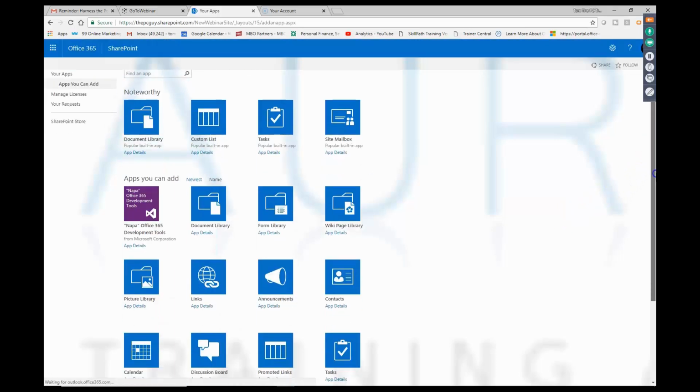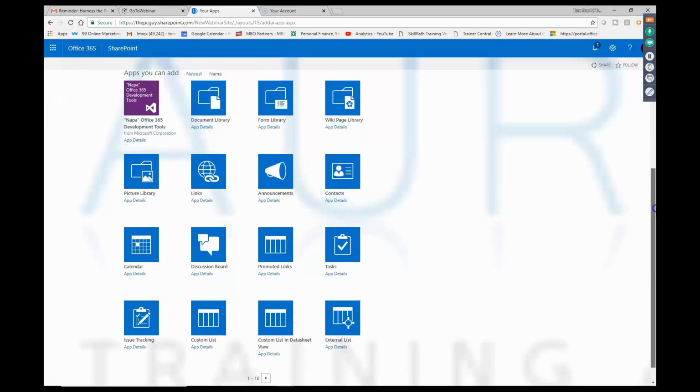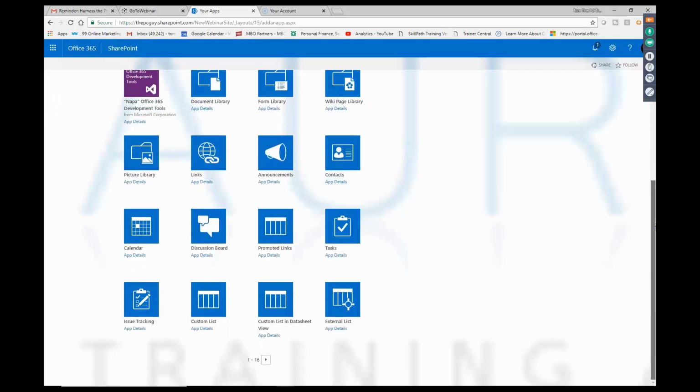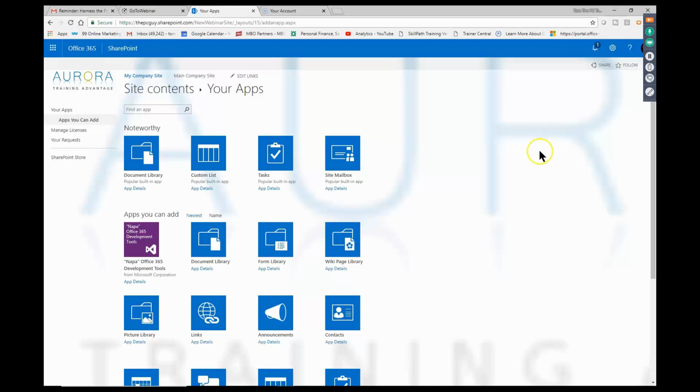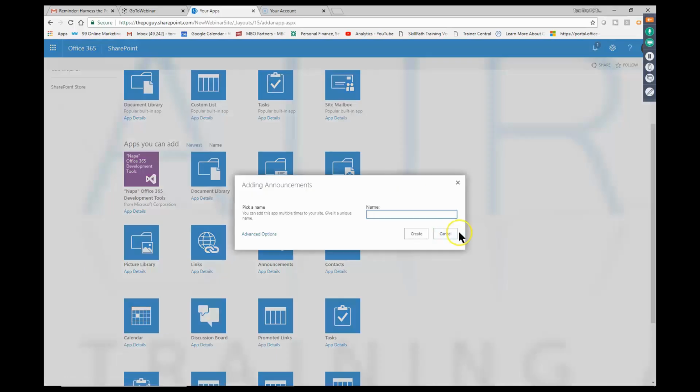Now, I have the standard edition of SharePoint that comes with Office 365. You might have more apps than this. Maybe your company has some custom apps, or maybe you've purchased some other apps. These are the ones that come with SharePoint. I can add a document library, tasks, and so on. So one thing that I like to add is announcements. Maybe announcements is the big news for your company. So I'll pick on announcements. These are like major things.